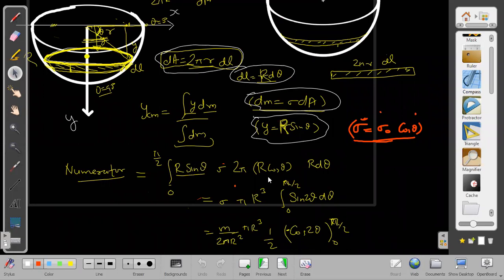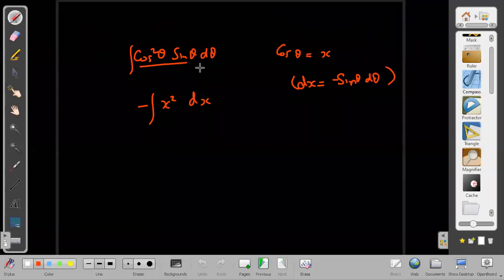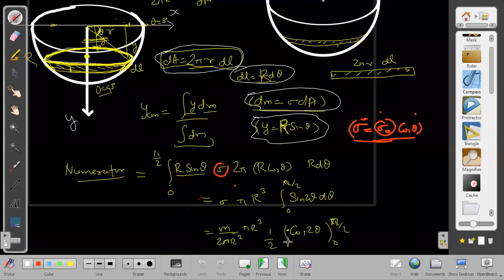Exactly the same derivation, no difference at all. The only thing is that in place of sigma, I cannot take it out, I can take out sigma naught. But cos theta will remain there. And if I keep cos theta inside, then our integration will change into cos square theta into sin theta d theta. And what about the denominator part? The denominator part also will not be easy now. Denominator also I have to integrate.